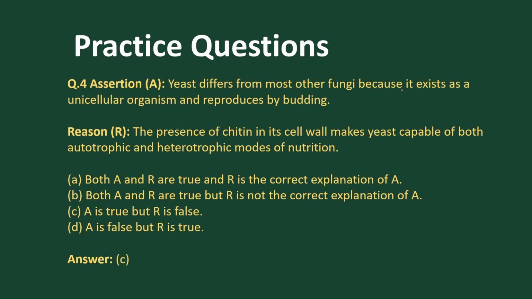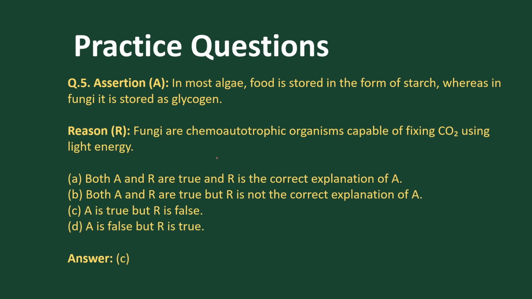Yeast differs from most of the other fungi because it exists as a unicellular organism. Yes, true. And it reproduces by budding. Yes, it is true. But the presence of chitin in the cell wall makes yeast capable of both autotrophic and heterotrophic nutrition? No. This is not true. So A is true, but R is false.